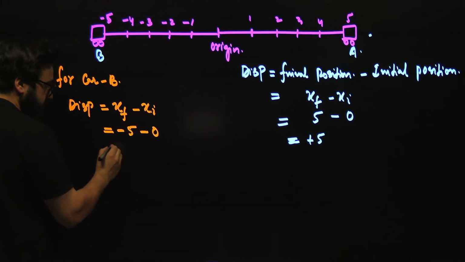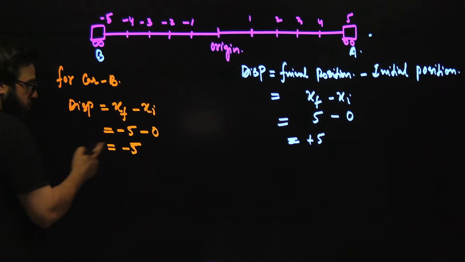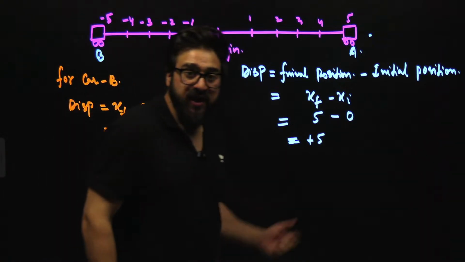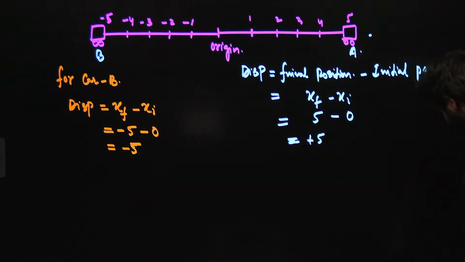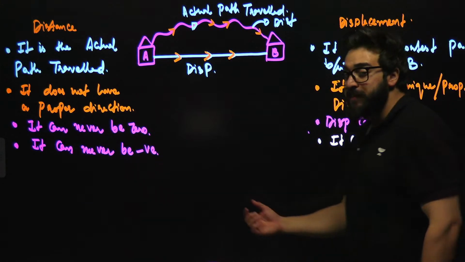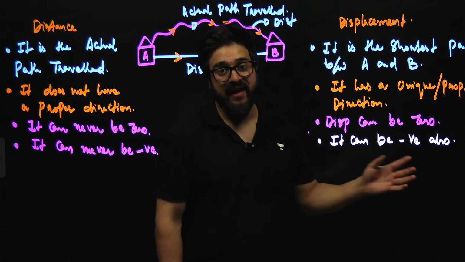Minus 5 minus 0 is minus 5. So here displacement is negative, and there displacement is positive. That's what I mentioned in this particular case: displacement can be positive as well as negative.